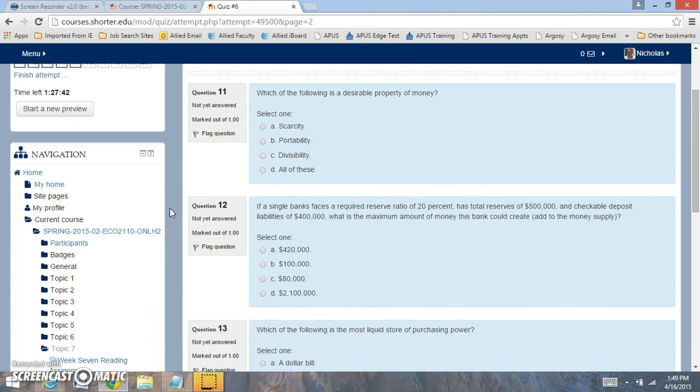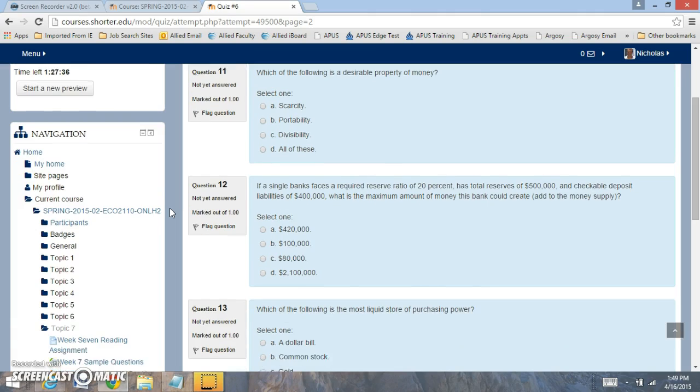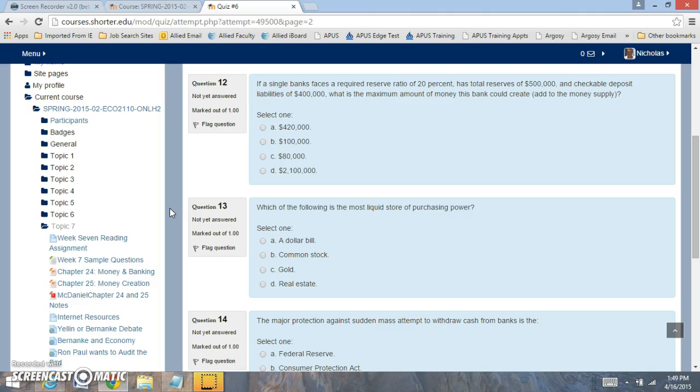Question 11. Which of the following is a desirable property of money? So which property of money is very important? Question 12 is looking at this bank has 500,000 of reserves, has a checkable deposit liability of 400,000 that they owe, and the reserve requirement is 20%. How much can they add to the money supply system?